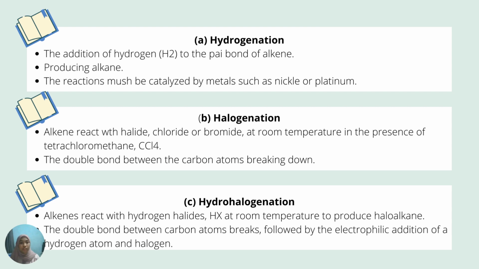Next we move to hydrohalogenation. Here the double bond between carbon atoms breaks, followed by the electrophilic addition of a hydrogen atom and a halogen. According to Markovnikov's rule, the halide gets attached to the most substituted carbon. The resultant product is a haloalkane, also called an alkyl halide.